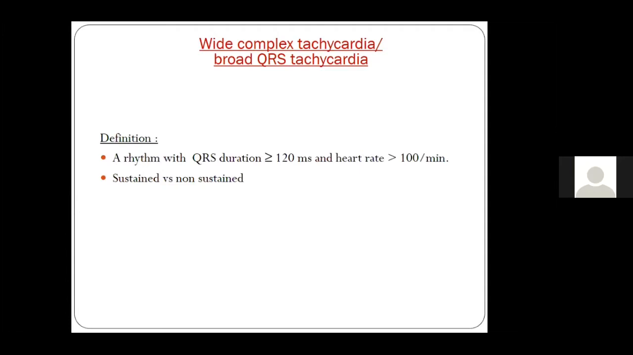However, not all of them are sustained. A few of them may be non-sustained. That is what we call non-sustained ventricular tachycardia, which lasts less than 30 seconds in duration.